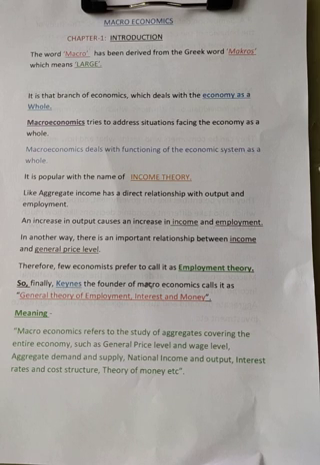The word macro is derived from the Greek word meaning large. It is one of the important branches of economics and deals with the economy as a whole. Microeconomics studies small parts of an economy. Macroeconomics studies large parts of an economy. Microeconomics is a slicing method. Macroeconomics is a lumping method. Why is it called lumping? Because it always studies in lumps.